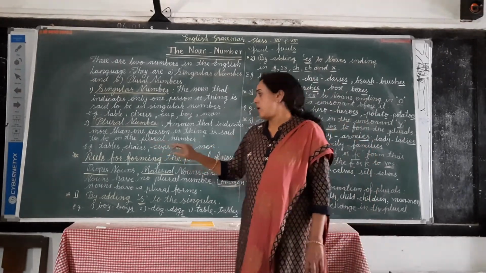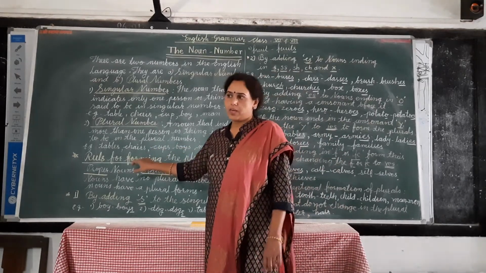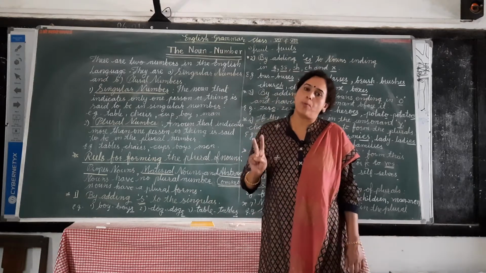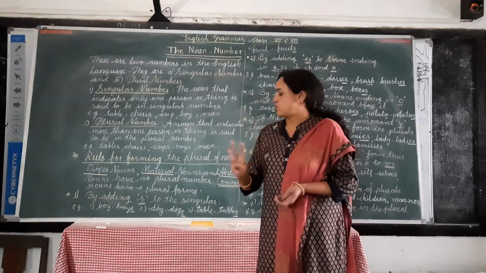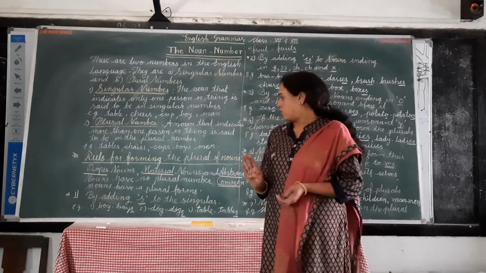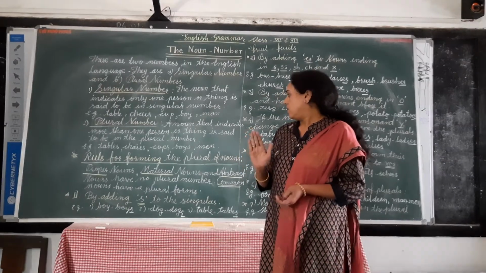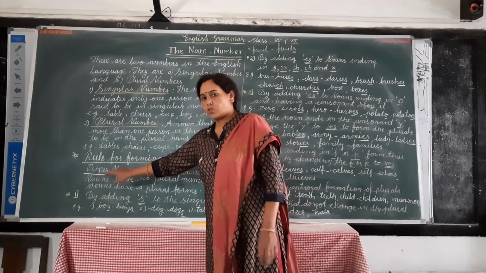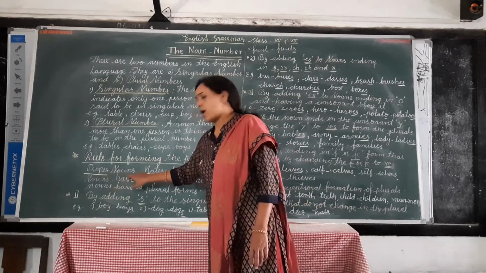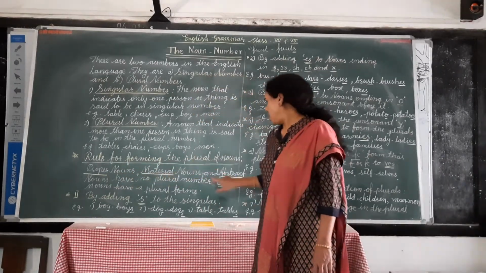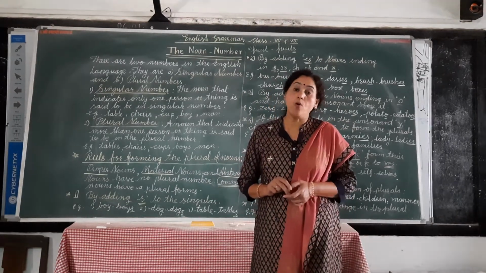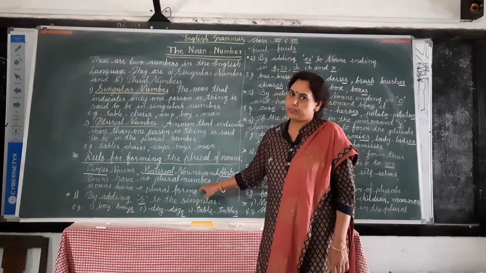Students, we already learned there are 5 types of nouns: common nouns, proper noun, abstract noun, material noun and collective noun. Listen students, proper nouns, material nouns and abstract nouns have no plural numbers.